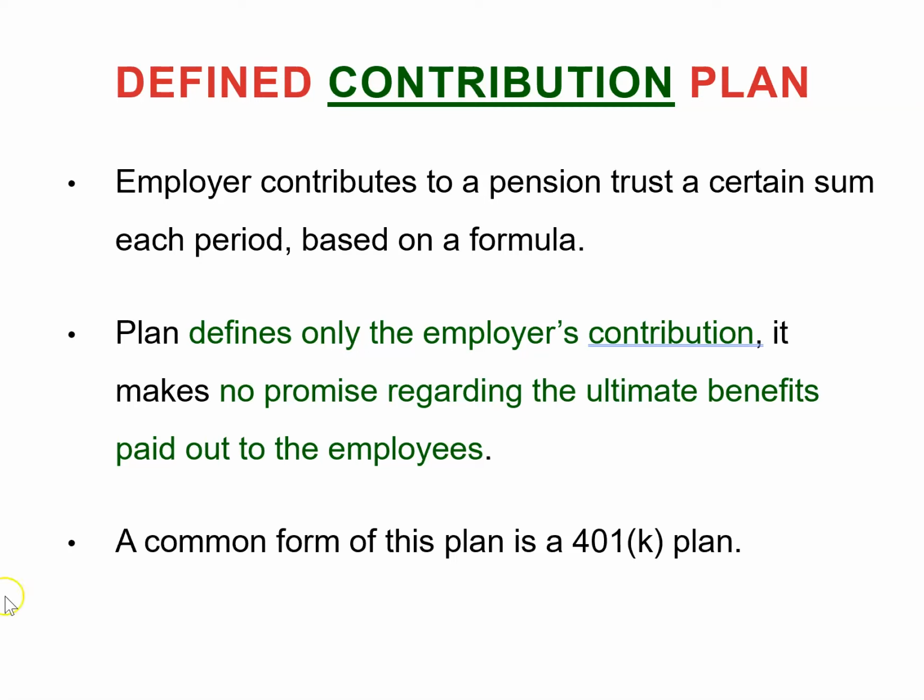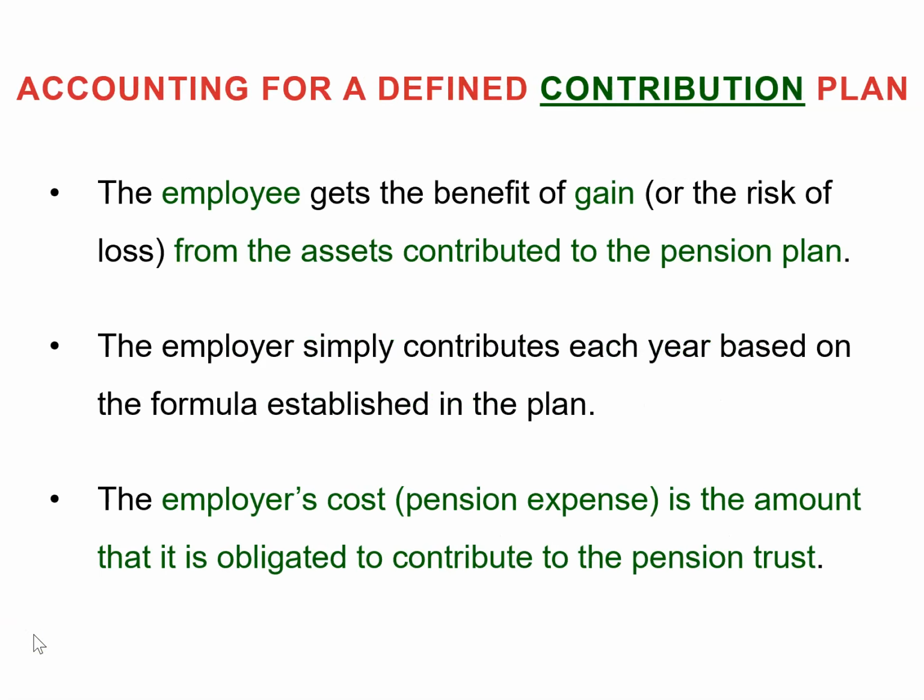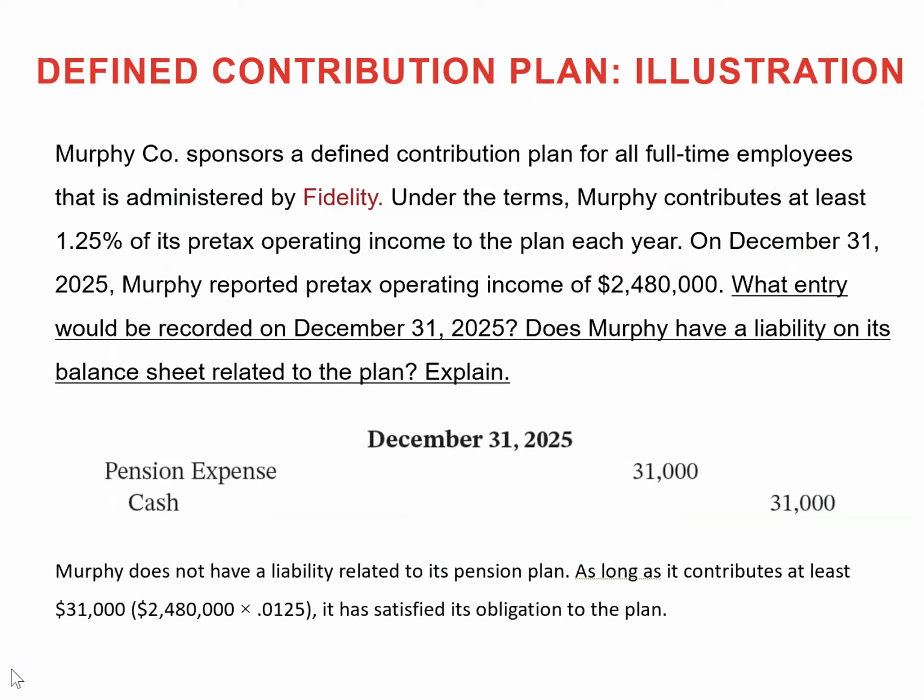A common form of this plan is a 401k plan, and when the employer contributes to the plan, the pension trust invests that money in the stock market or bonds, and the employees get the benefit if there is a gain, and if there is a loss the employees need to face that. So here the employer simply contributes a fixed amount based on the formula, and at the end of the year the employer records that obligated amount as their pension expense. So we'll see one quick example.